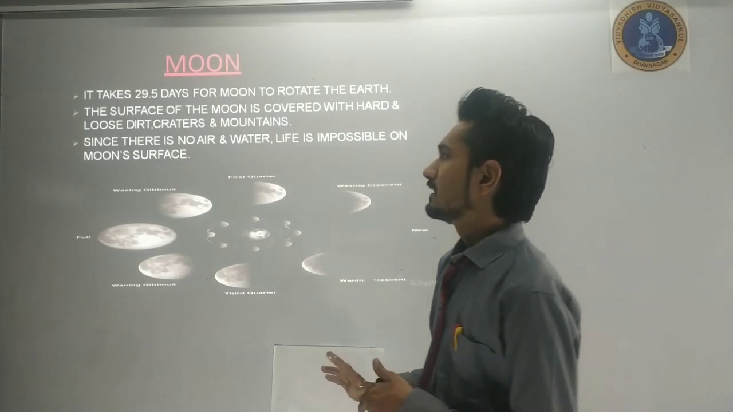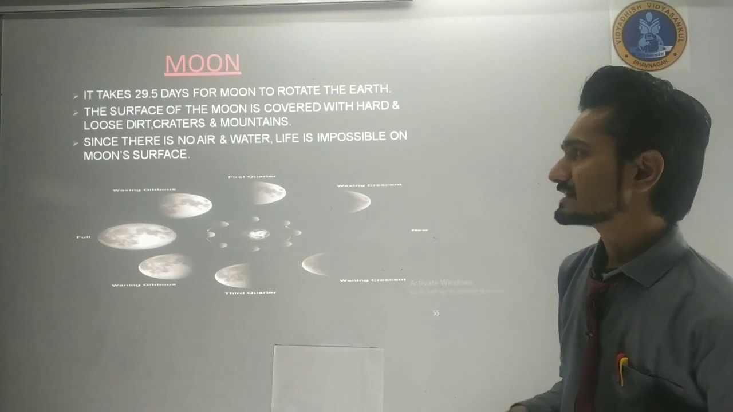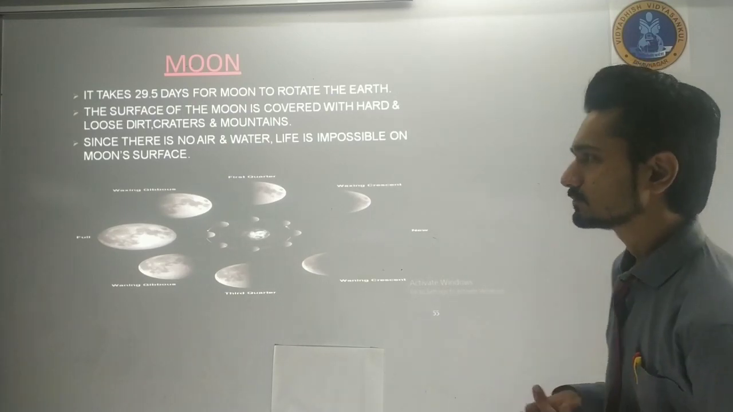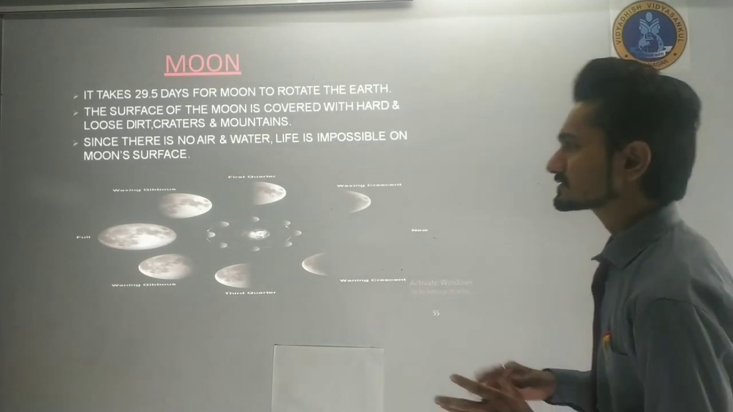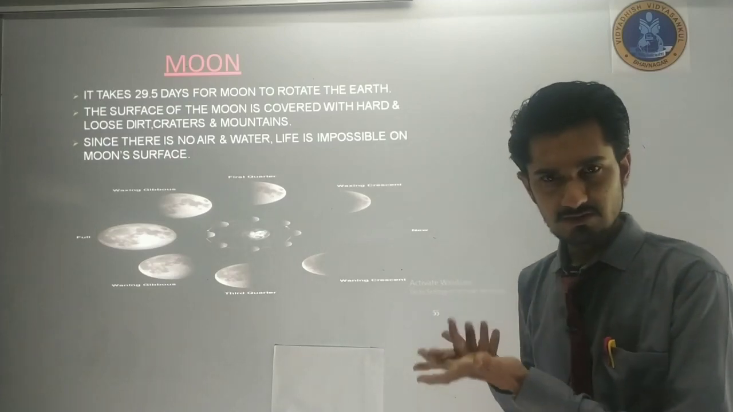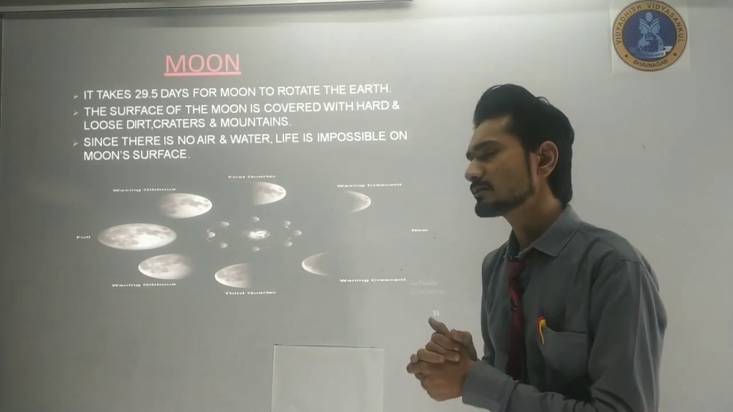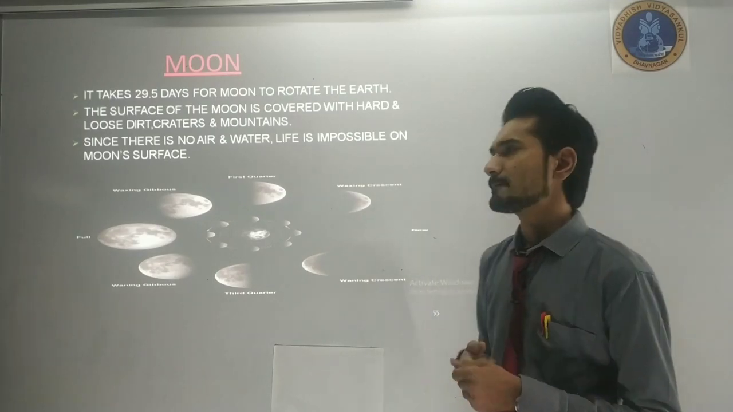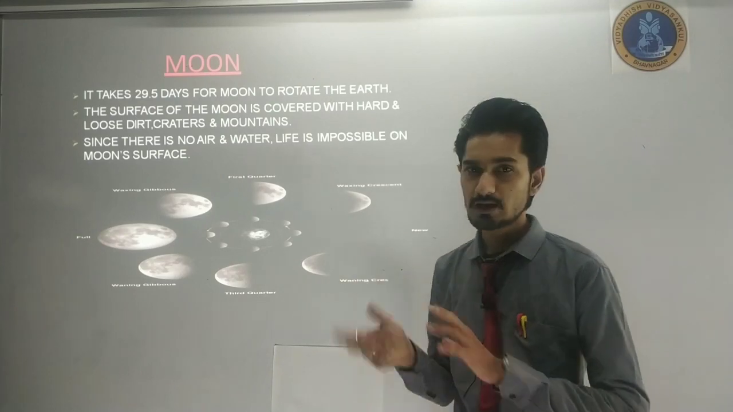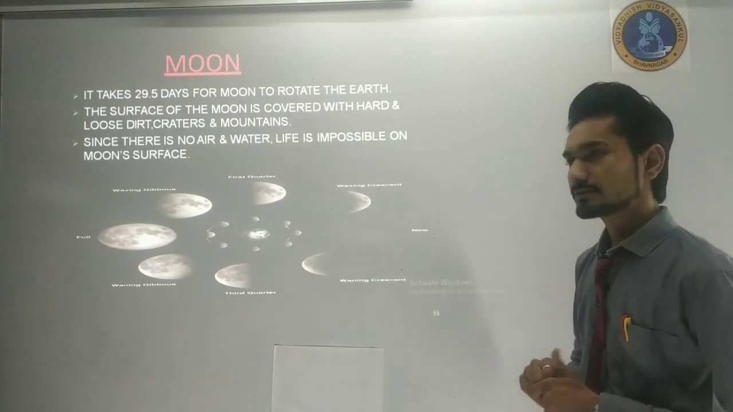The surface of the moon is covered with hard, loose dirt, craters and mountains. Since there is no air and water, life is impossible on the moon's surface. There is still a possibility that some life might be living on the surface of the moon, but there is a 99.9% chance that there is no air and water on the surface of the moon, and that's why we cannot live there.